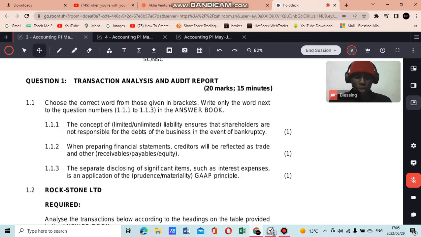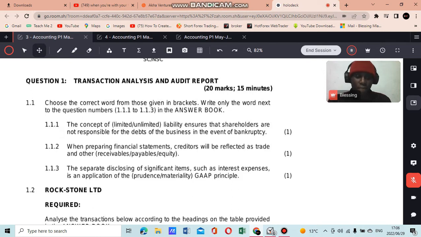But the concept of unlimited liability means that the owners are also personally liable for the debts of the business. If the business enters into a contract or a debt and is unable to pay back that debt, the owners will be personally liable, meaning that they will have to pay that cash out of their own pockets, out of their own money, using their own assets. So that's the difference between limited and unlimited liability.